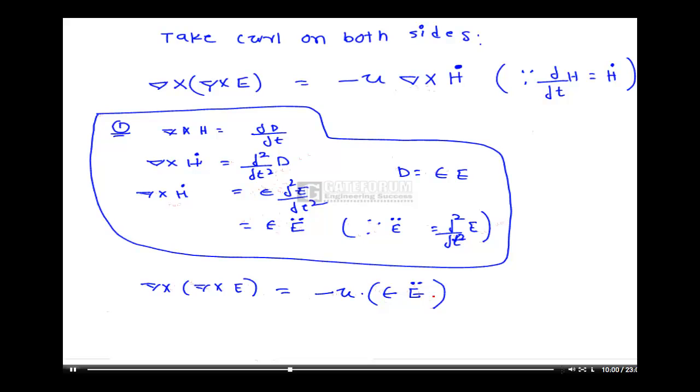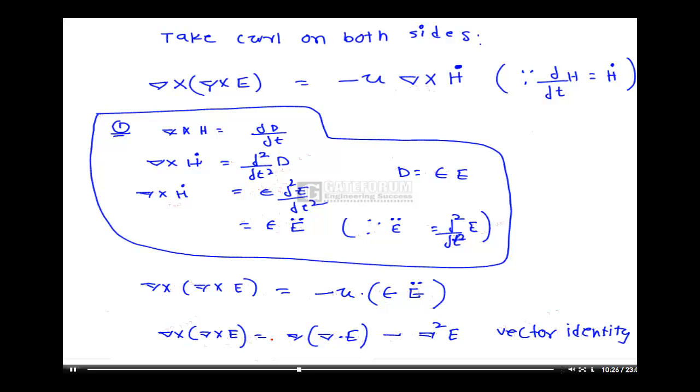Now, by using the vector identity, del cross del cross A, how can I write it? By using a vector identity, del into del dot A minus del squared A. This is a vector identity, you know it very well.